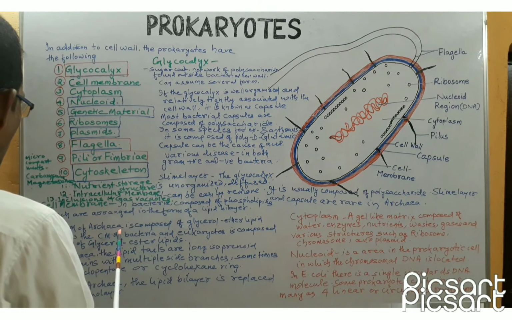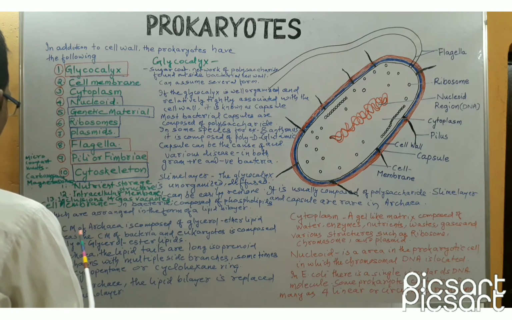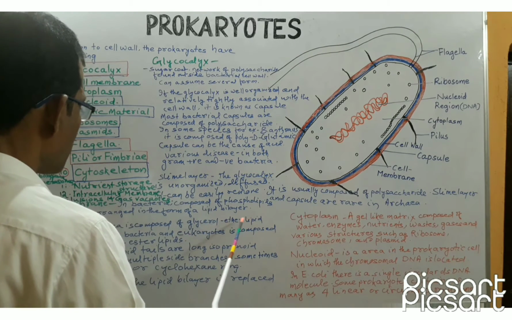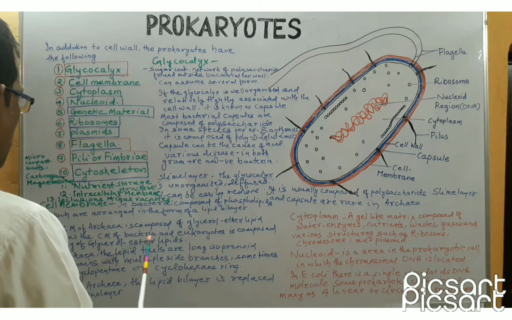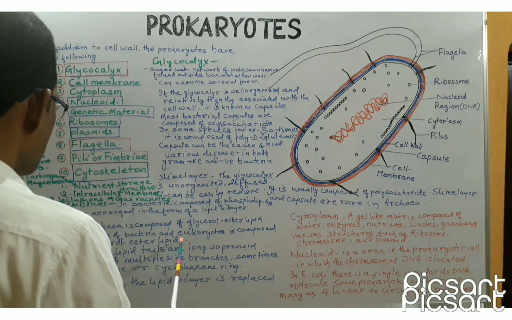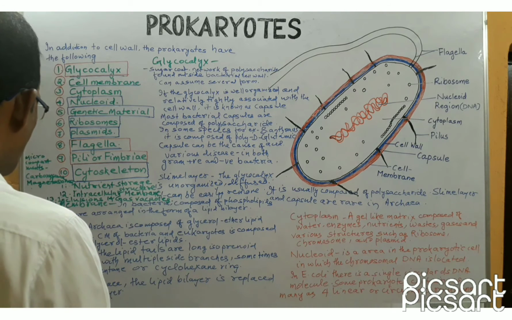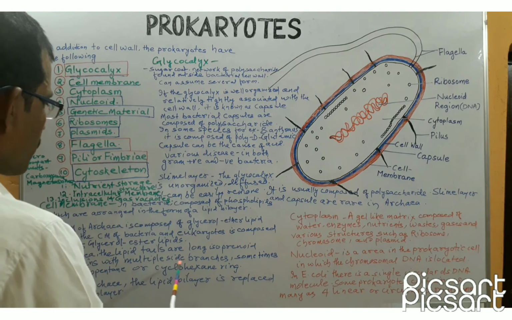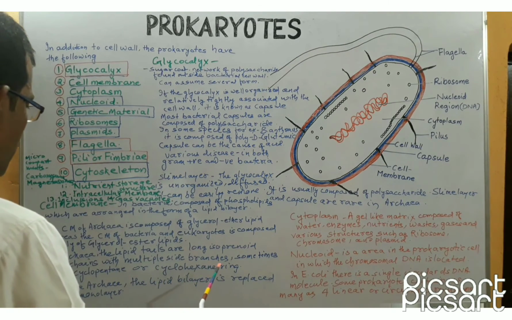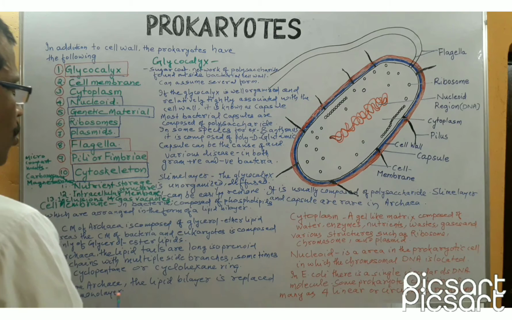In case of archaea, the cell membrane is different because the cell membrane of archaea is composed of glycerol ether lipid, whereas in eukaryotes and in bacteria, the cell membrane is composed of mainly glycerol ester lipids. In archaea, the lipid tails are long isoprenoid side chains with multiple side branches, sometimes with cyclopentane or cyclohexane ring. In some archaea, the lipid bilayer is replaced by a monolayer.